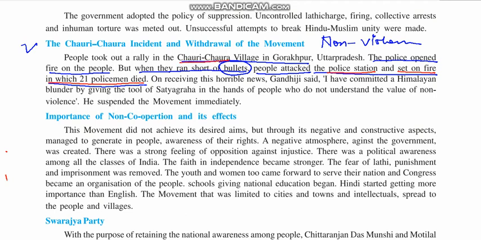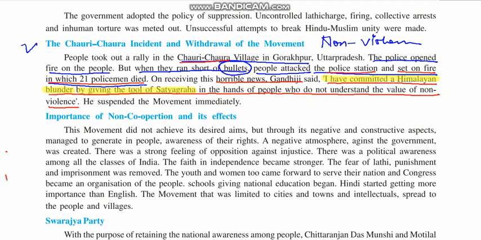On receiving this horrible news, when Gandhiji received this news, what did he say? This is a very important quote. I have committed a Himalayan blunder by giving the tool of Satyagraha in the hand of people who do not understand the value of non-violence. See, very important point. He said, I have committed a Himalayan blunder. Himalayan is a figure of speech, meaning a very big blunder, a mistake, by giving the tool of Satyagraha.